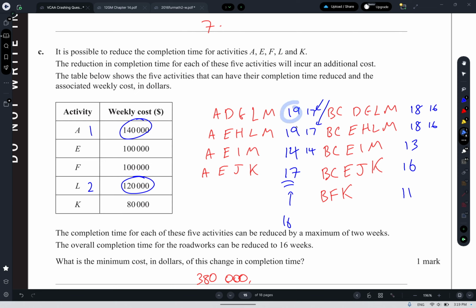So I started with my two 19s. I saw that I had either A or L for both of them, and then L was the cheapest, so do that. Reassess, it worked out that L was the best again, so do it again, reassess, and then it works out that A is going to reduce the last 3 all down to 16, so we do A by 1. So 2 by L, 1 for A, 380,000.